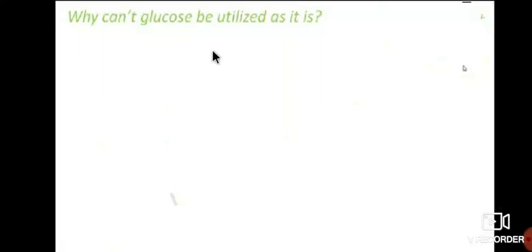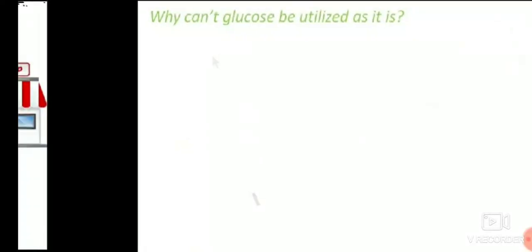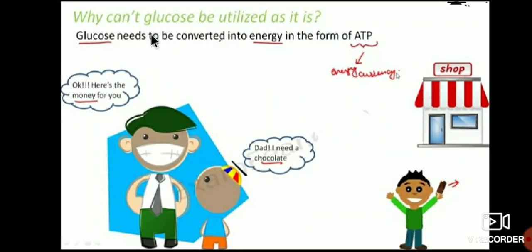Next, why can't glucose be utilized as it is? That means glucose as it is we can't utilize directly. Glucose is converted into energy by using oxygen and releasing carbon dioxide. Glucose needs to be converted into energy in the form of ATP.